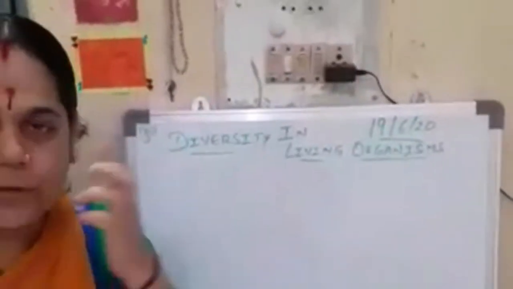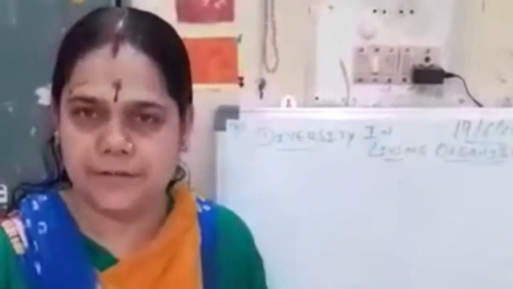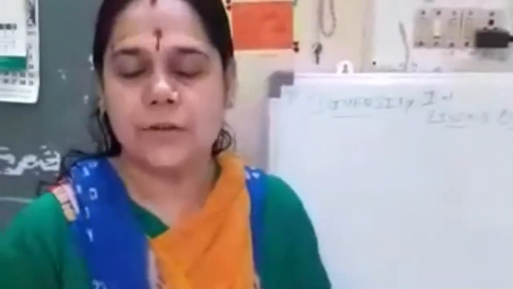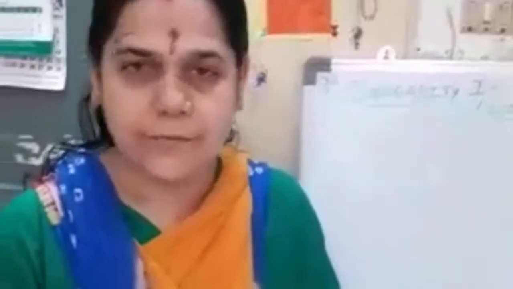Now let me come to the first word, diversity. What is meant by diversity? Diversity is nothing but the differences. So do we see differences here? Yes, definitely. In chapter 8 in class 8 you had the word biodiversity. So, the differences in the life forms. Are we able to see the differences in the life forms? Yes. Now why do these differences come?